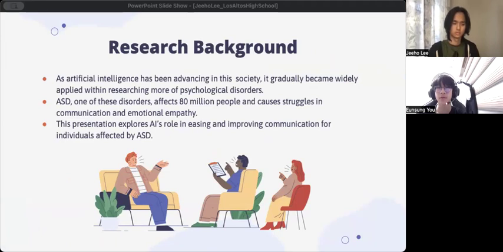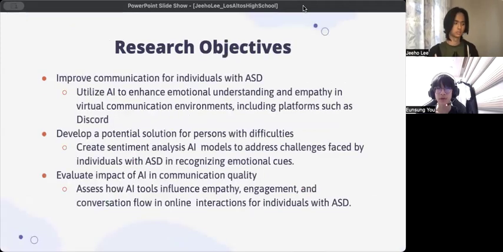For individuals with neurodevelopmental disorders like autism spectrum disorder, ASD, AI offers the potential to address unique challenges in communication and empathy. With the rise of online communication platforms like Discord, where pragmatic language is mostly absent, these challenges are further amplified. The objective of this research is to examine how AI can improve empathy and communication for individuals with ASD, mainly in virtual environments.